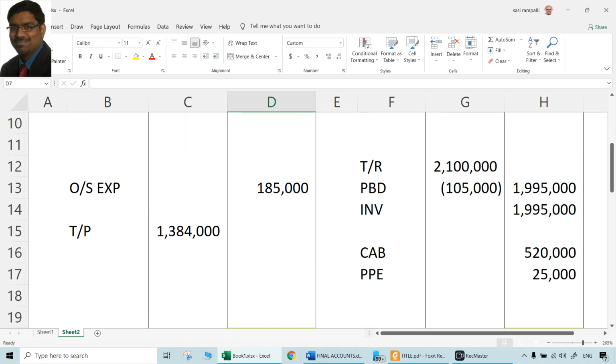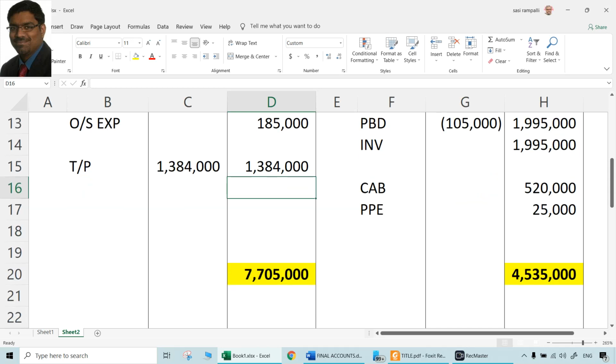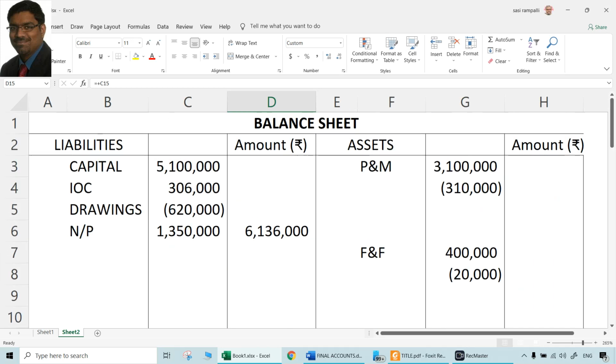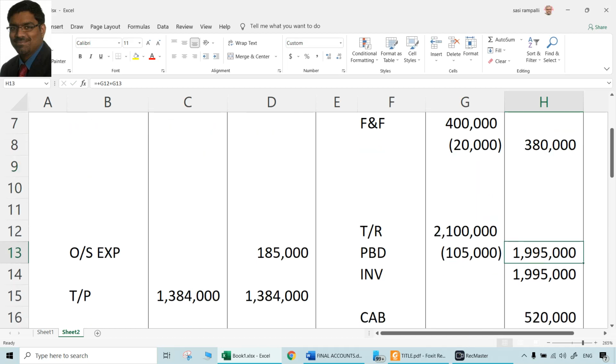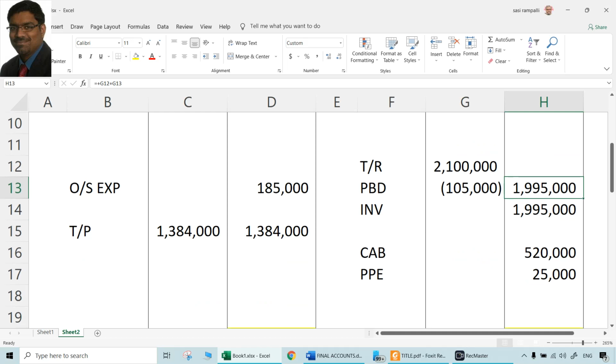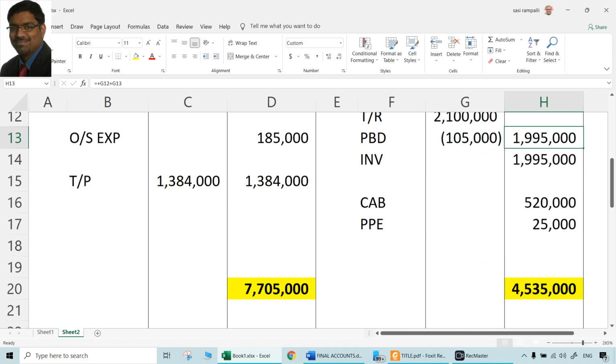What about outstanding expenses? Same, that is 1,85,000 as given in the question. Trade payables, no adjustment, so it is the same, 13,84,000. Now take other things also to the outer column. Plant and machinery will be 27,90,000. Furniture and fittings will be 3,80,000. Trade receivables we already took to the outer column, which is 19,95,000, and it is given in the question that inventories are equal to that, which is also 19,95,000. Cash at bank was given in the question. Prepaid expenses also we took.